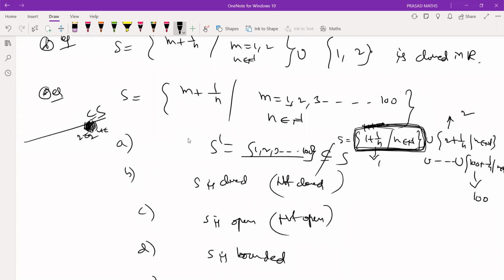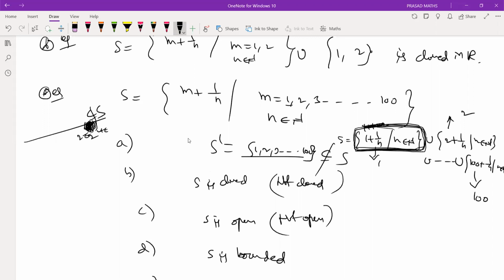No, sir, because it contains so many rationals and irrationals by the density property of rational numbers. So this is not inside the set. Therefore, 2 is a point of S, but 2 is not an interior point of the set S. Suppose you find at least one point which is not an interior point of the set. We claim that it's not an open set.